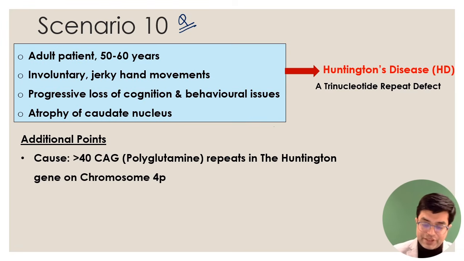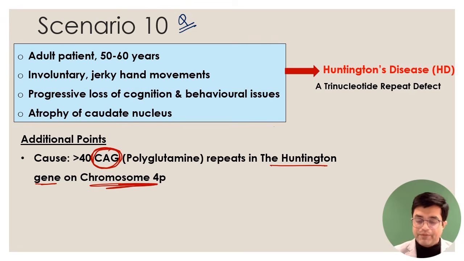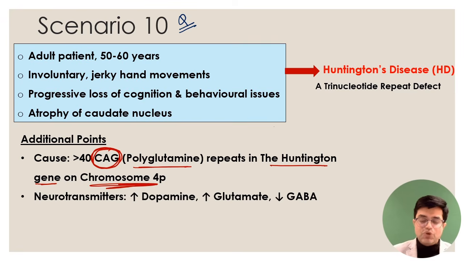Additional points. What is the cause? More than 40 CAG repeats. So more than 40 repeats occurring in the Huntington gene present on the short arm of chromosome 4. And these CAG codes for polyglutamine, so more than 40 glutamine repeats are responsible. And then neurotransmitter status. Dopamine transmission is increased, so it is the opposite of Parkinsonism. Glutamate is increased, which is excitatory, with a reduction in the inhibitory neurotransmitter called GABA.